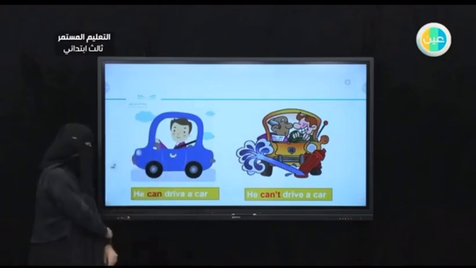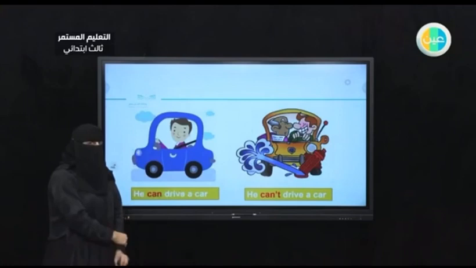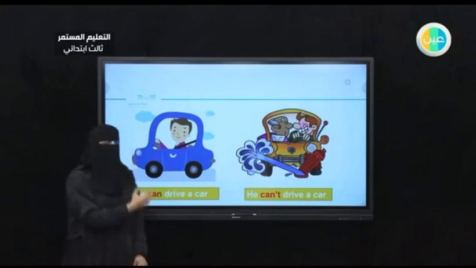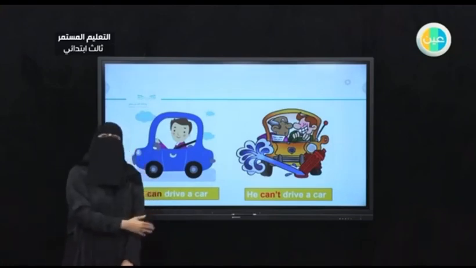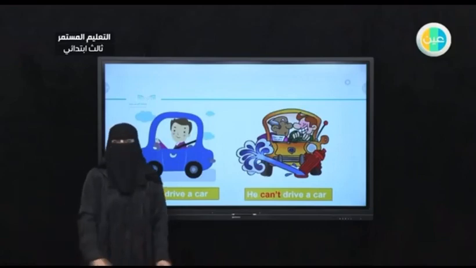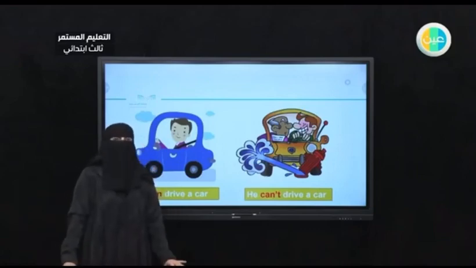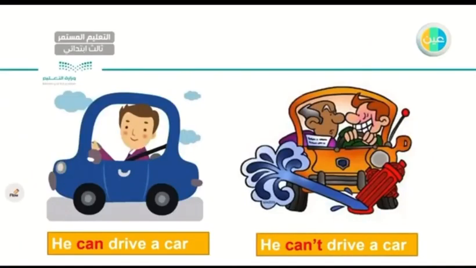To your left, he can drive a car, right? He can drive a car. Next picture, he can't drive a car. He can't drive a car. As you can see, the instructor is sitting next to him, not happy.